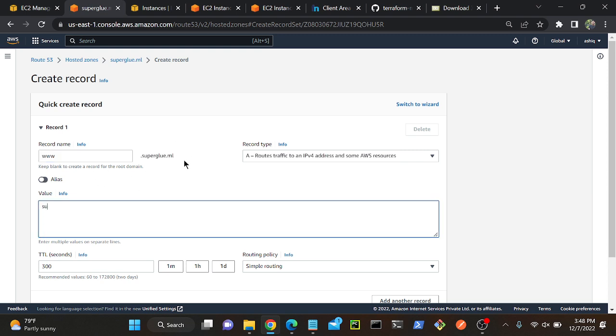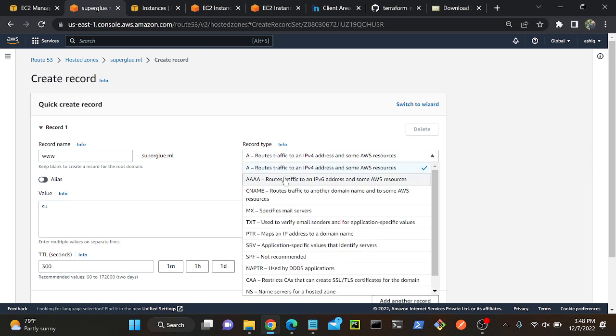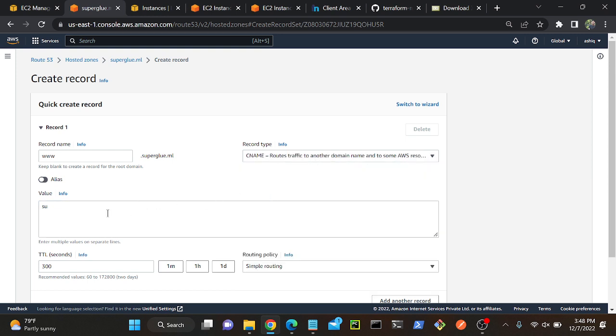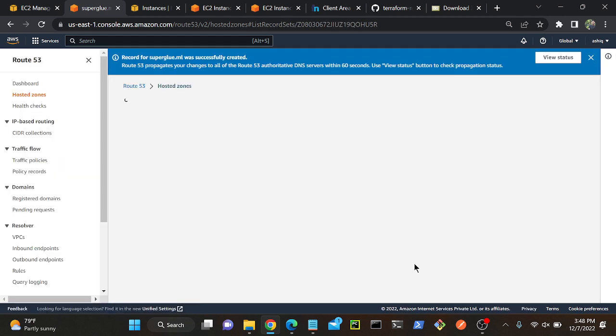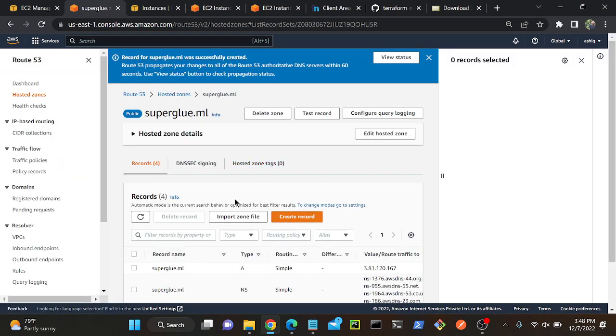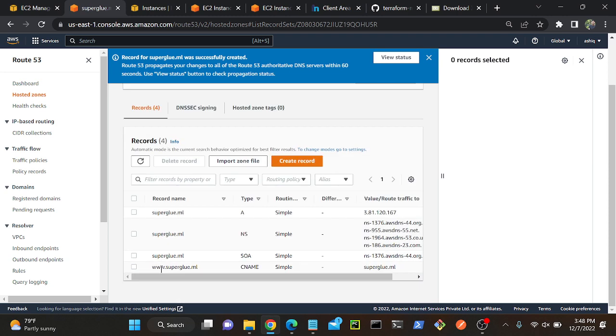I will select CNAME, canonical name. When you're creating a subdomain, we have to use canonical name. Within 2 to 3 minutes, it will propagate all over the world. So you can access by using www.superglue.ml, and this domain name will point to superglue.ml. Okay, so let's wait.